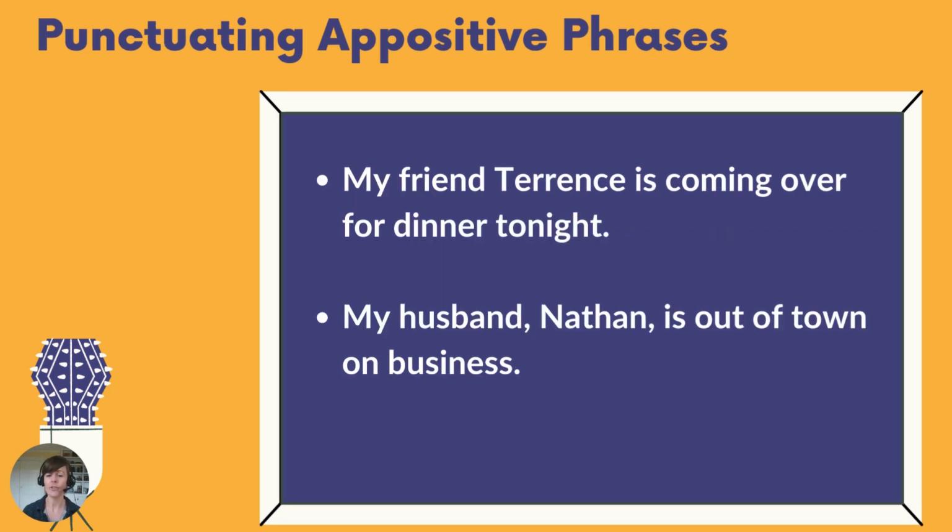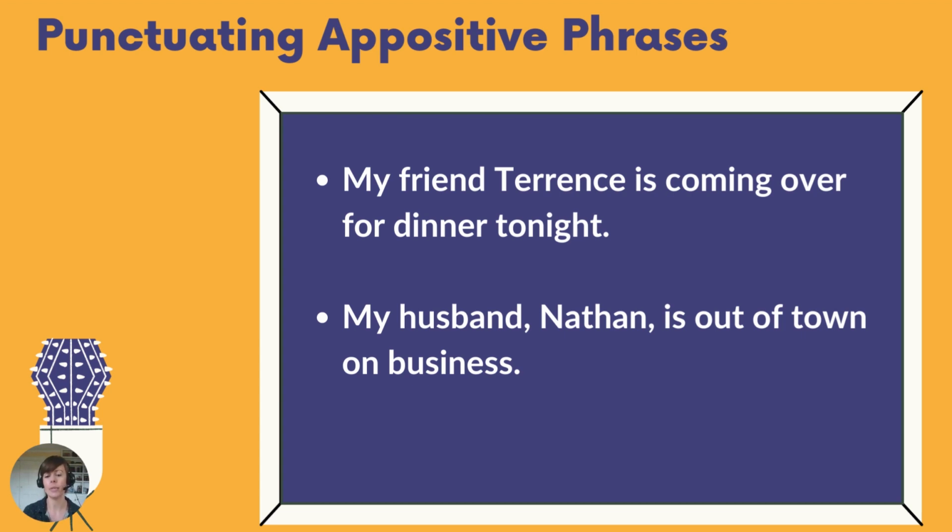Here we have, my friend Terrence is coming over tonight. Most folks have more than one friend, right? So if we just said my friend is coming over tonight, well, okay, but what we really mean is that Terrence is coming over. We have to specify that friend. So specifying Terrence is important to the sentence. We will not have commas here because that's a restrictive appositive.